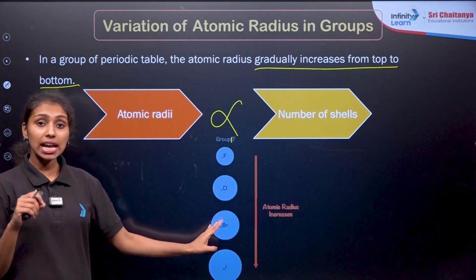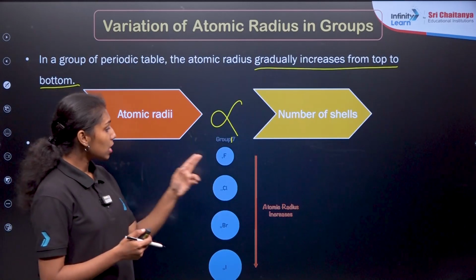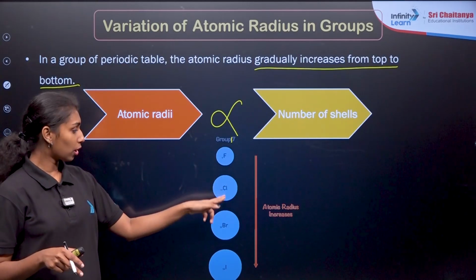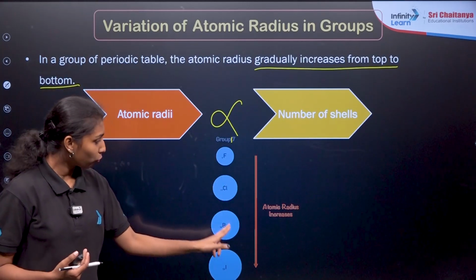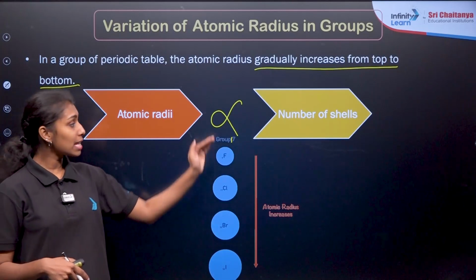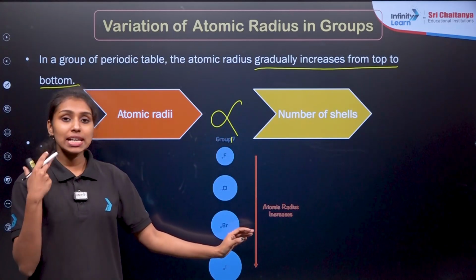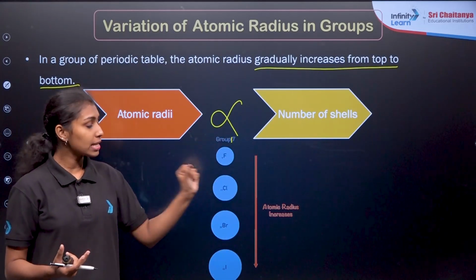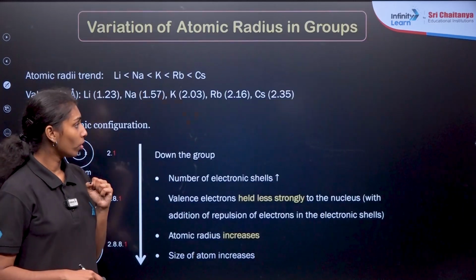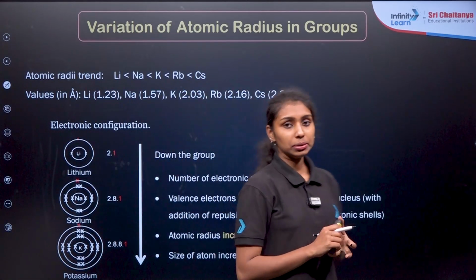You're observing here that size increases, which means that in the case of fluorine, there will be only 2 shells, right? For chlorine, it will be 3 shells, then bromine 4 shells and iodine 5 shells. As we are moving down, the number of shells increases, which means size increases, right? Clear?